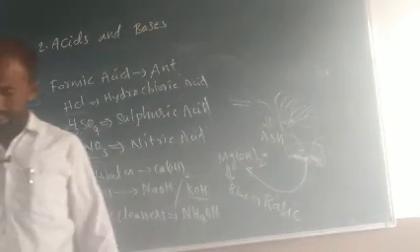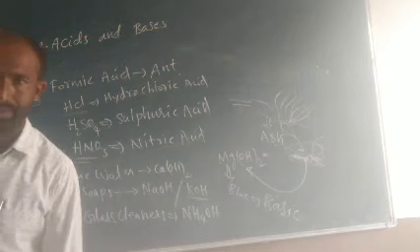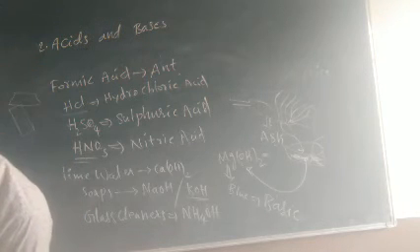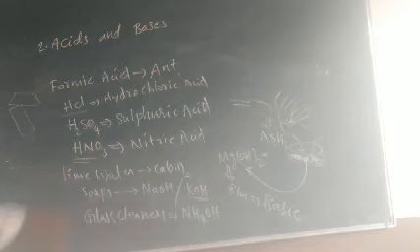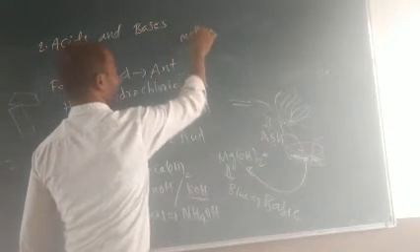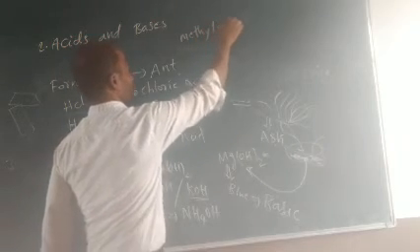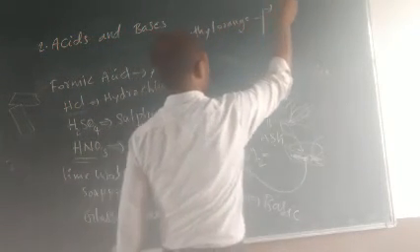Chemical indicators: methyl orange and phenolphthalein indicators. I already said methyl orange; you can take methyl orange indicator, which can react with acid and base.